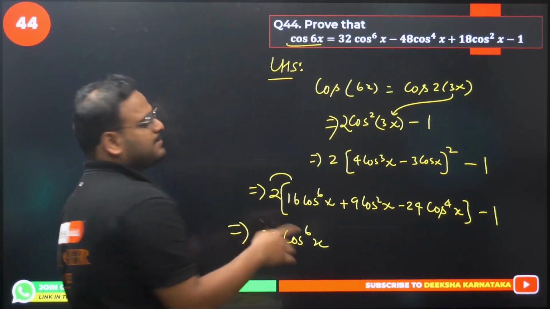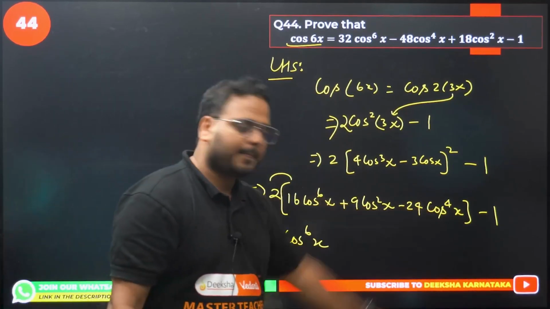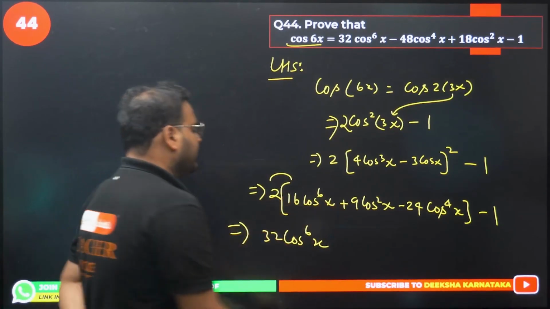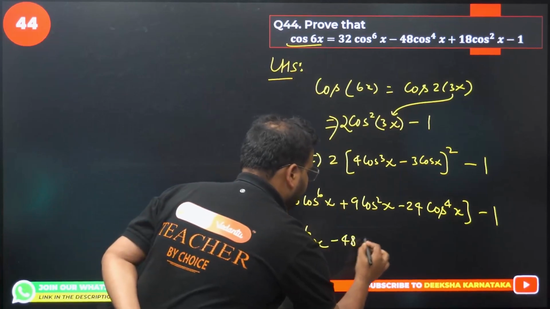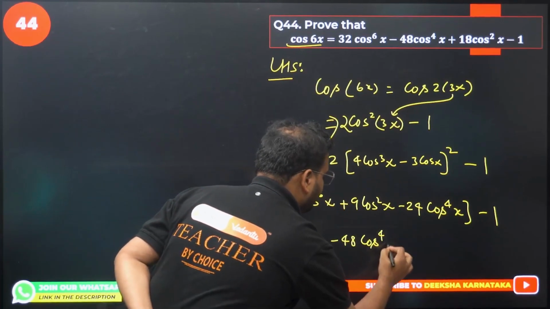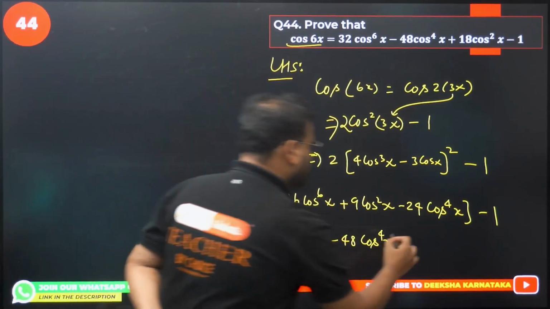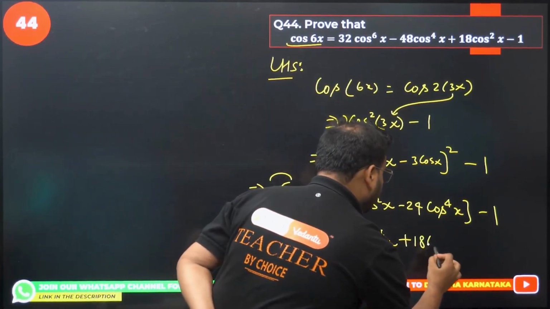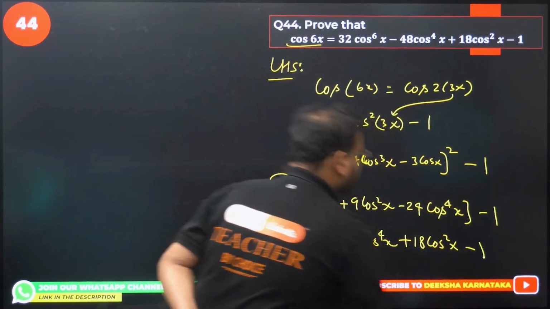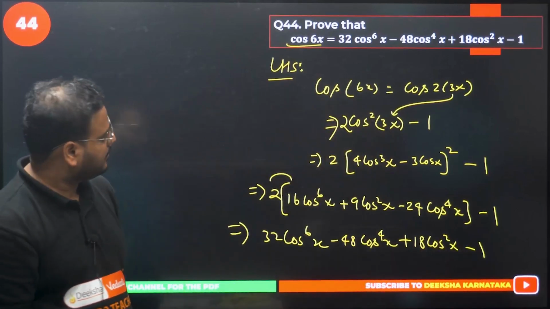Next I'm going to write the highest power, so cos power 4x I'm going to write 24 into 2, so minus 48 cos power 4x. Next what we will have? 9 into 2, so 18 cos square x and minus 1.